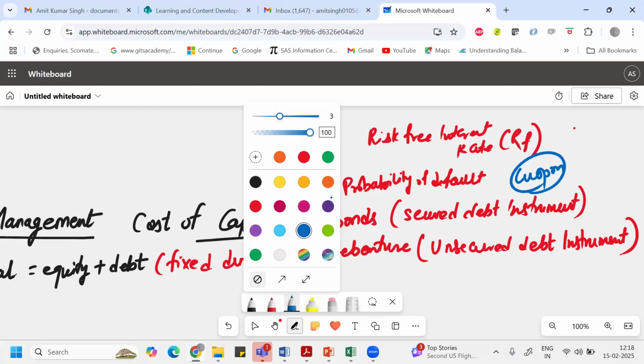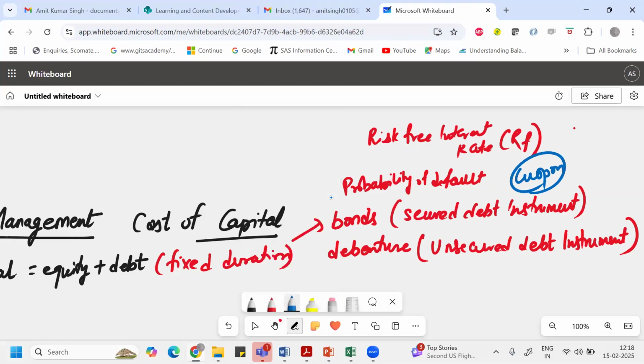Coupon basically means the interest they offer on their debt instrument at regular periods of time, and that keeps happening till the maturity of the instrument. That's how you can remember the debt instrument. Always remember that whenever we talk about debt instruments, ownership is never transferred.